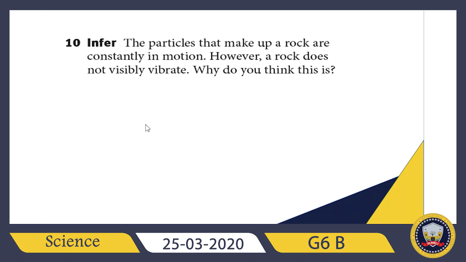So actually the particles of solid matter can move, but this vibration, or this movement, or this motion is so small to be detected. That's why we cannot recognize it. Okay, so guys, here's the answer. The vibration of all the particles is too small to detect by simply viewing the rock.